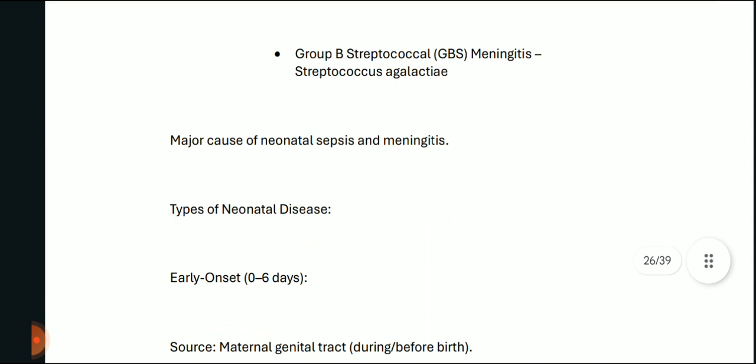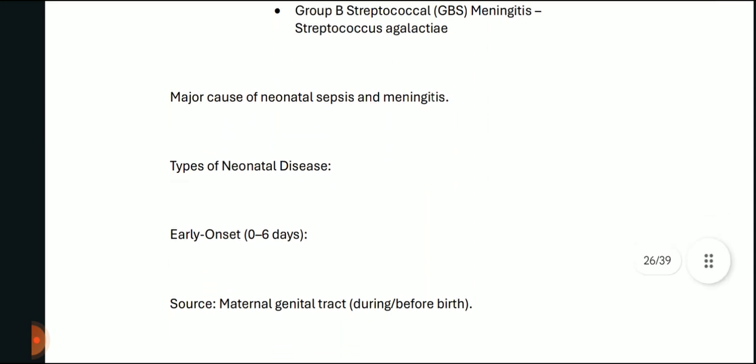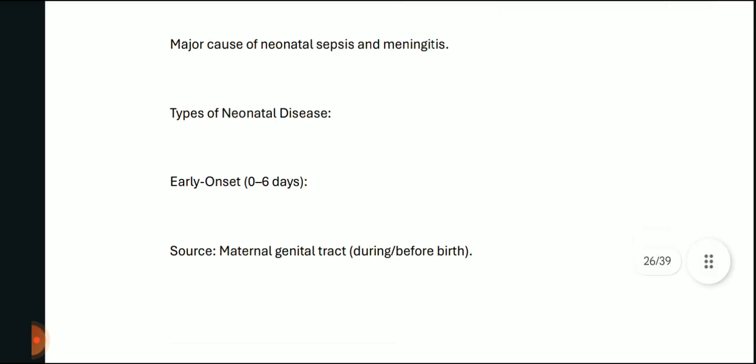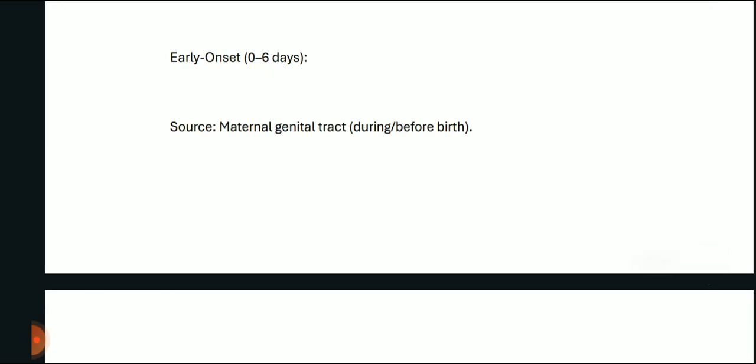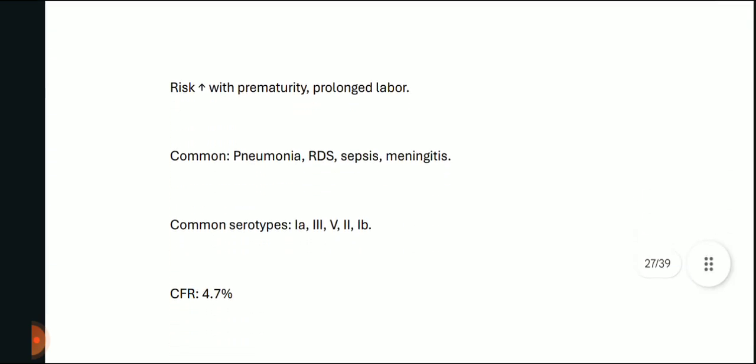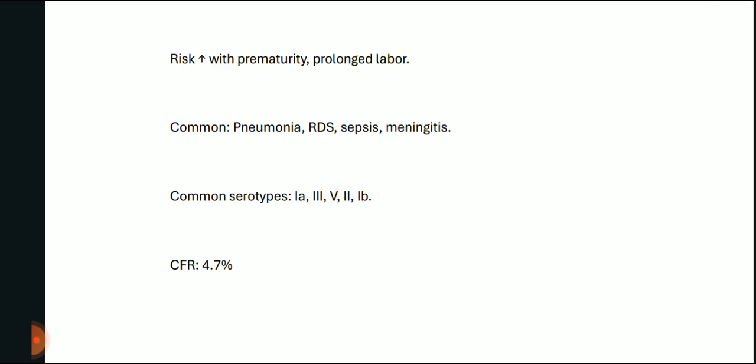Group B streptococcal, GBS, meningitis is there, caused by Streptococcus agalactiae. It is a major cause of neonatal sepsis and meningitis. Types of neonatal disease: early onset from 0 to 6 days. The source is the maternal genital tract during or before birth. Risk increases with prematurity or prolonged labor.